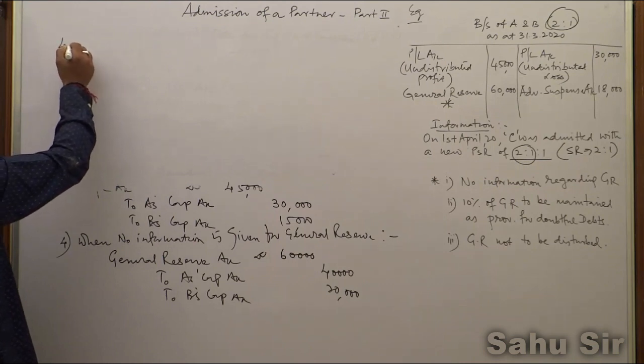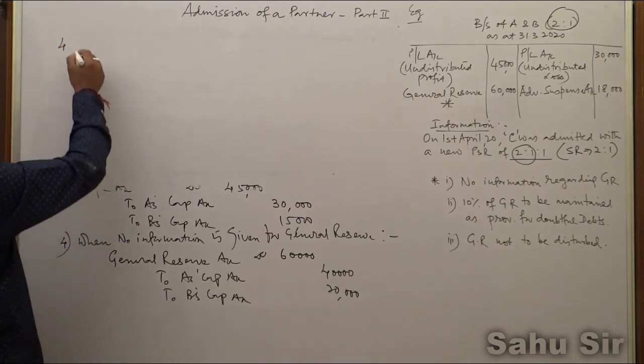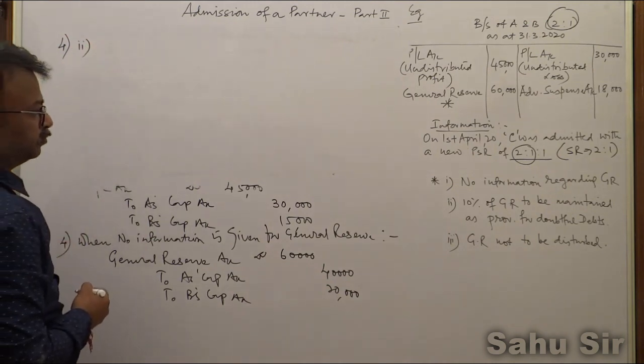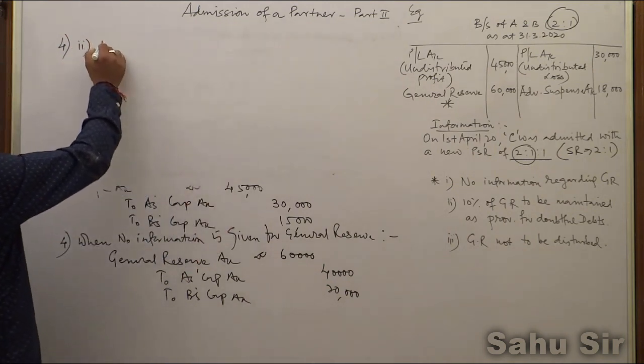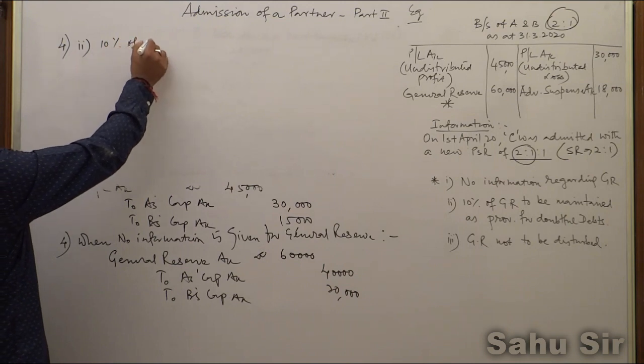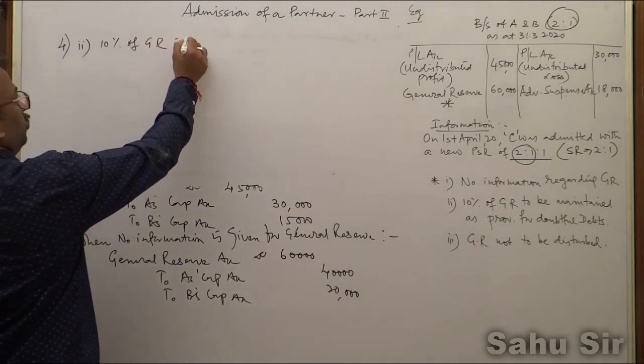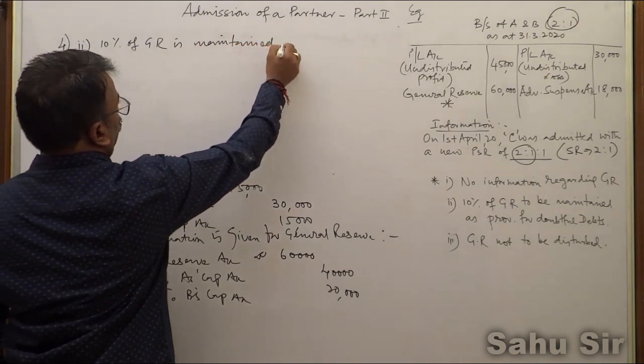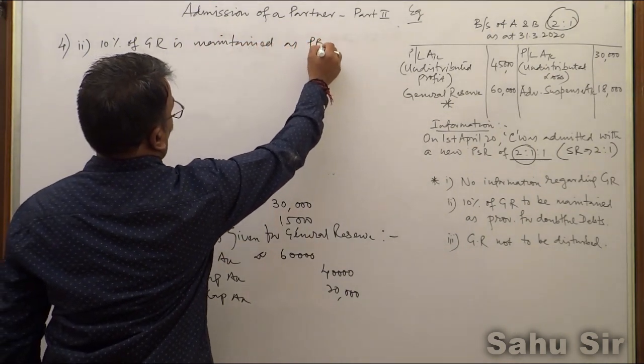In the fourth condition 2, 10% of general reserve is maintained as PBD.